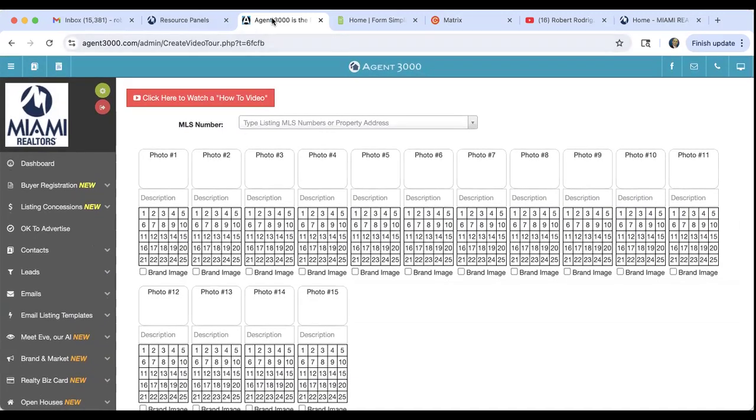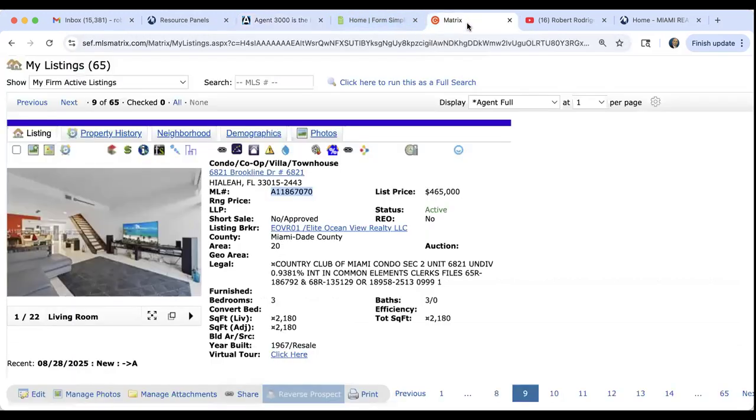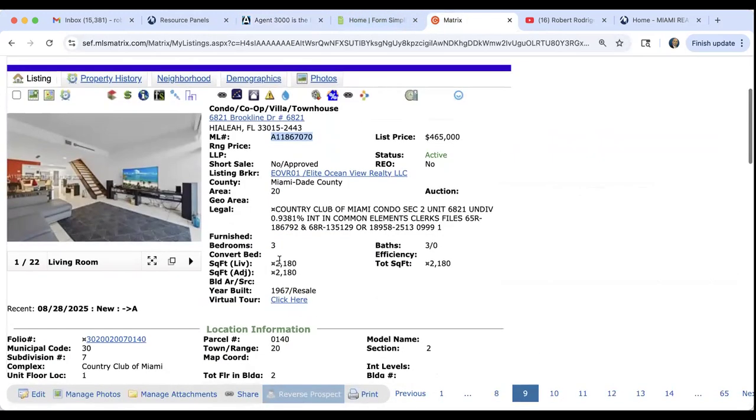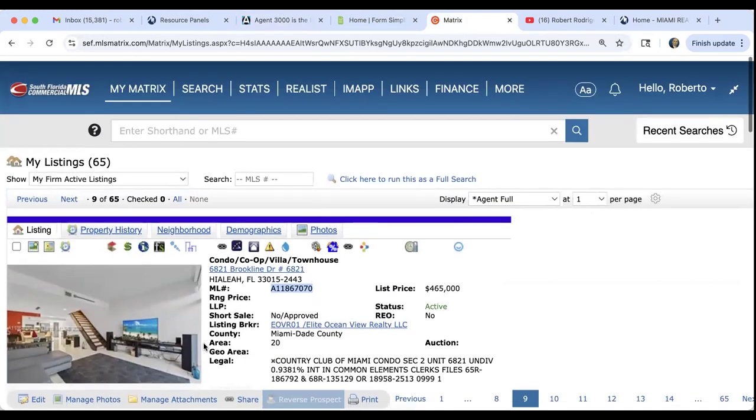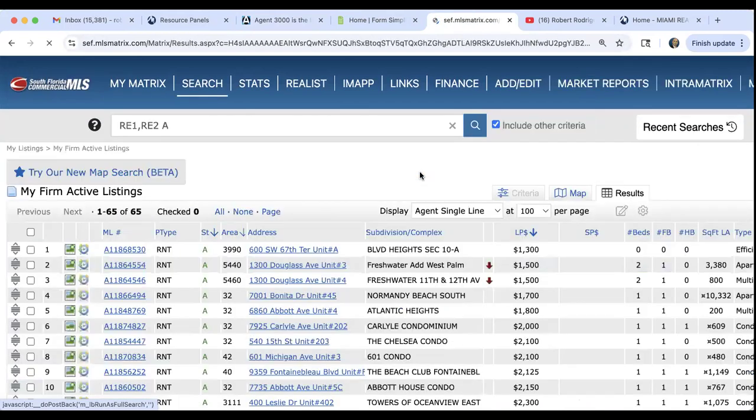Now, what do I recommend agent to agent? Like if I want to send a listing over to one of my colleagues at Elite Ocean View Realty, just send a regular listing from the MLS, right? And there are several things that we can use to send it.